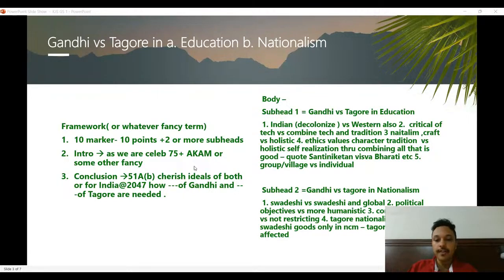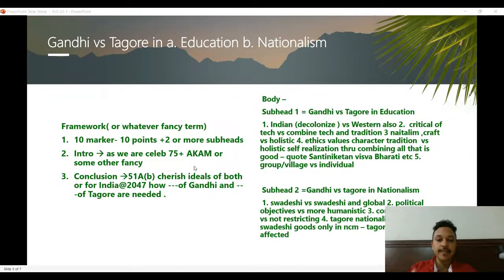It's a fundamental duty of every Indian to cherish, understand, appreciate and acknowledge the contribution of the different diverse views that they had, and try to use it for national development. Or you can even try to connect it with something like India 2047, how these ideals and concepts are still relevant, or how some core values associated with these ideas, like thinking global but acting local, could be important.